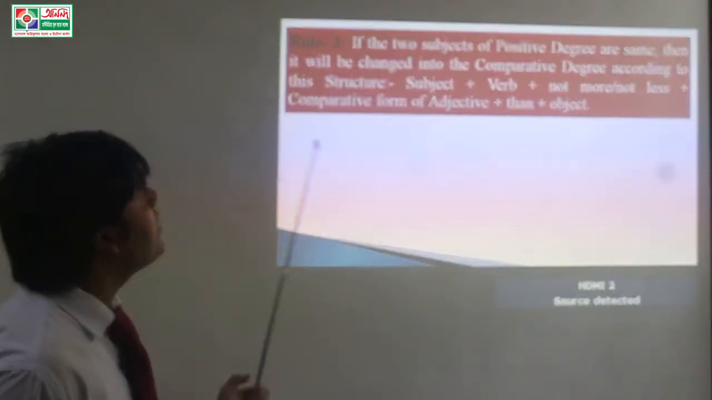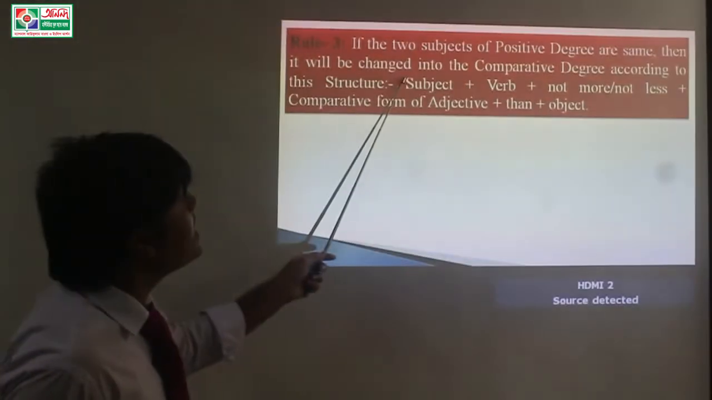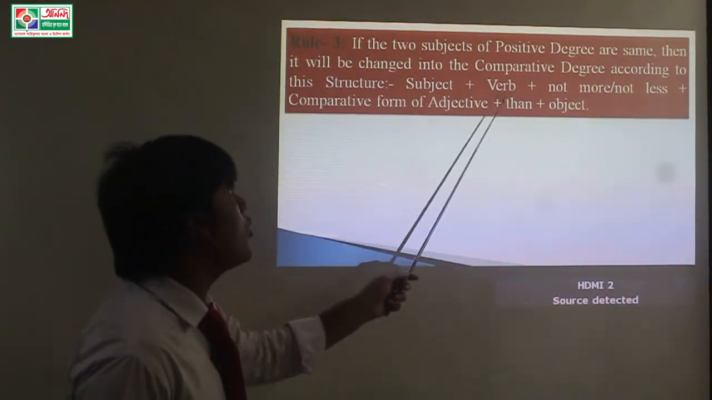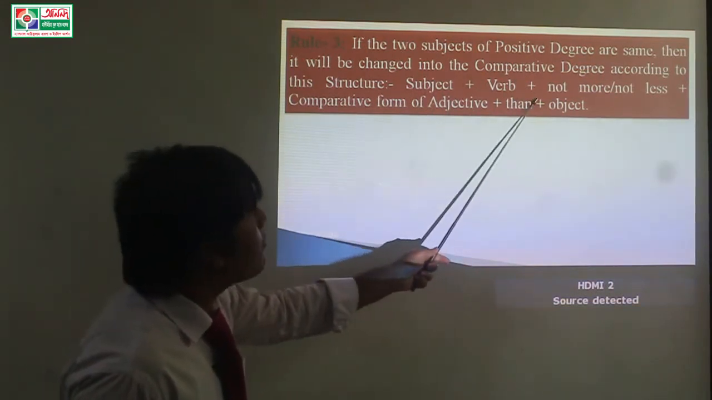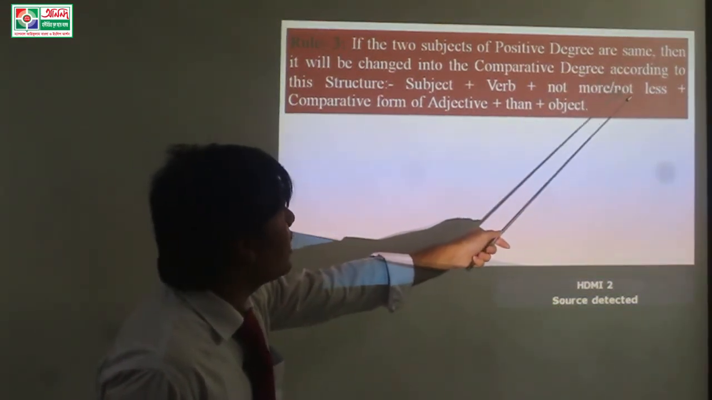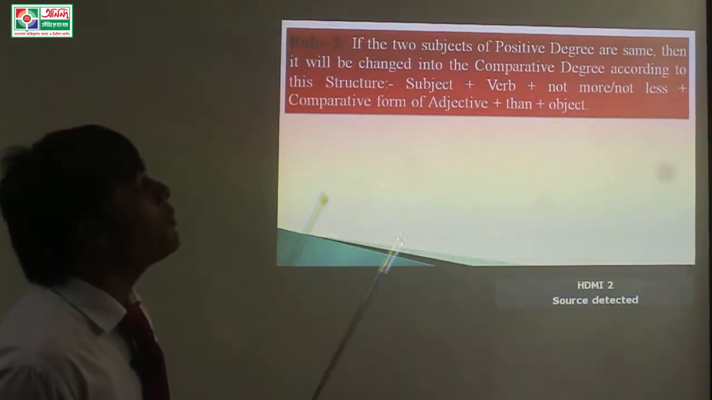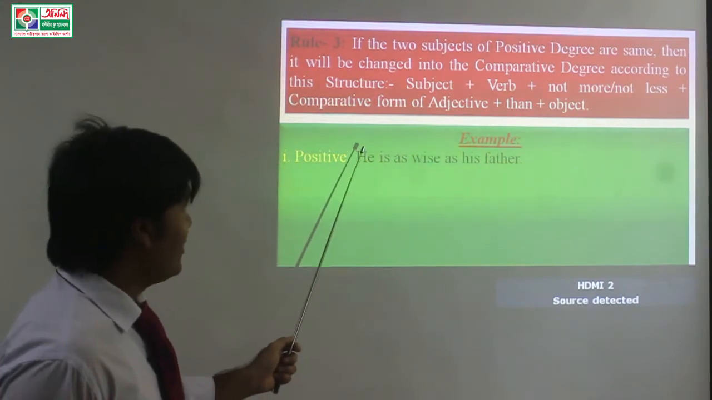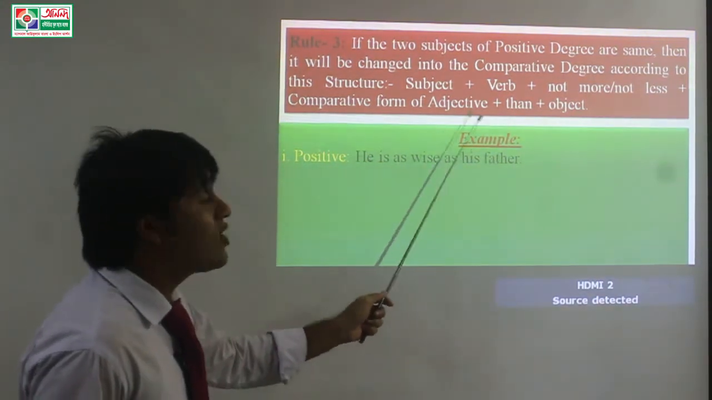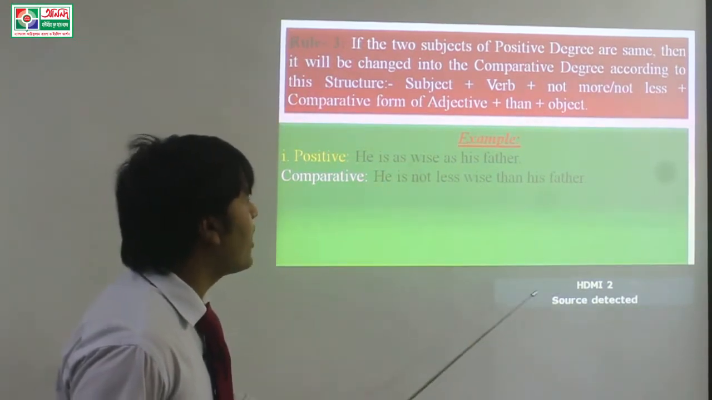Rule number 4: if the two subjects of the positive degree are the same, then it will be changed into the comparative degree according to this structure. Subject plus verb plus not more or not less plus comparative form of adjective plus then plus object. For example, he is as wise as his father. He is not less wise than his father.